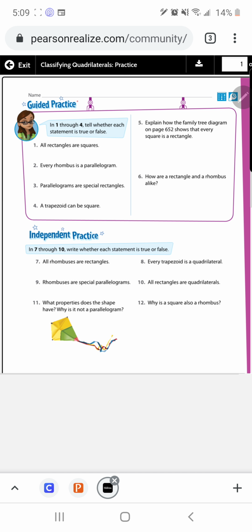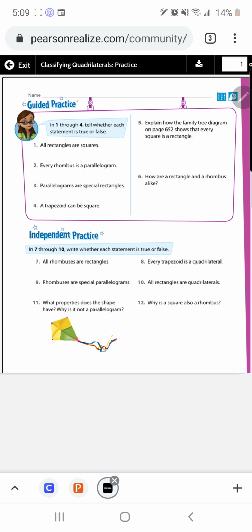Okay, number 7, again we continue to see whether the statement is true or false. Number 7, all rhombuses are rectangles. That is false. Even though both rhombuses and rectangles are part of the parallelogram club because they have two pairs of parallel sides, rectangles have right angles and rhombuses don't. Okay, number 8, every trapezoid is a quadrilateral. That is true because a trapezoid does have 4 sides like a quadrilateral.